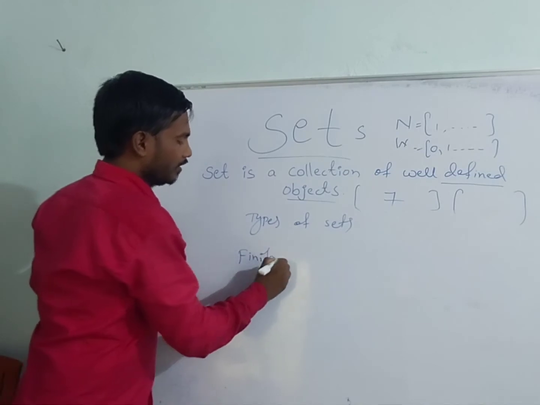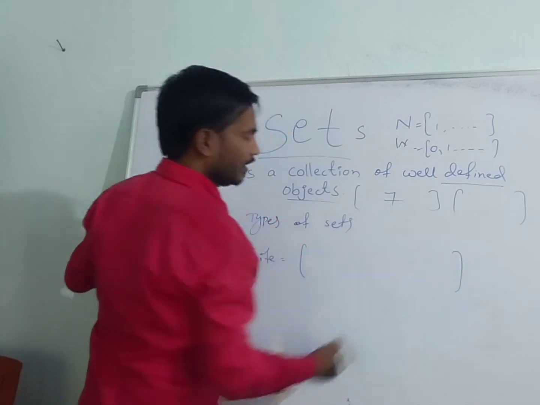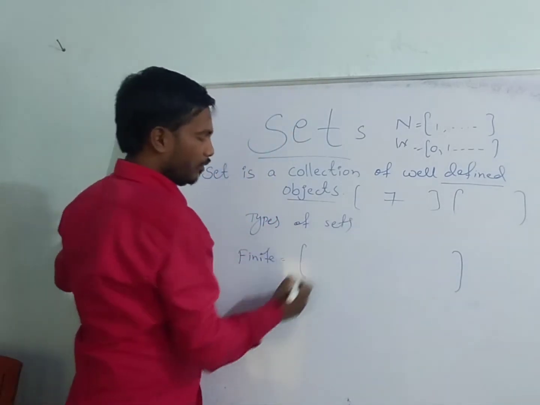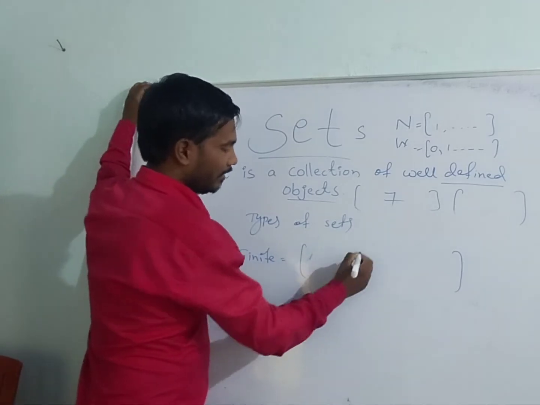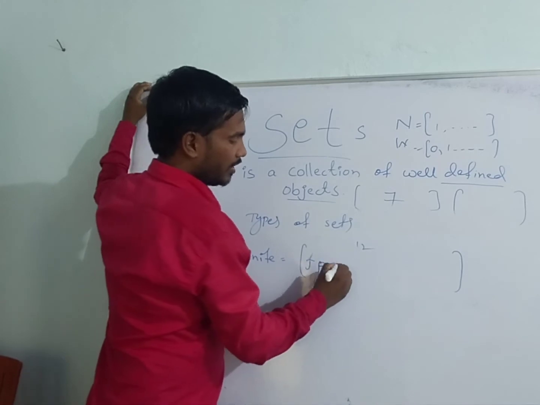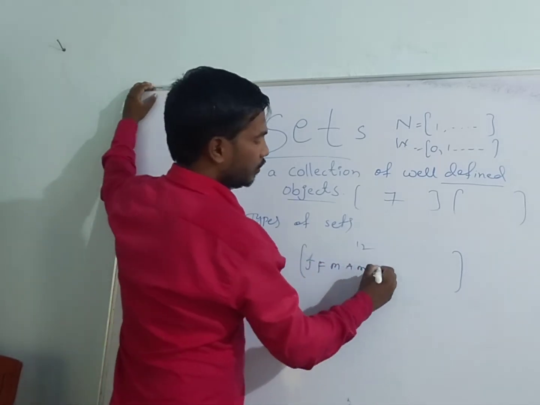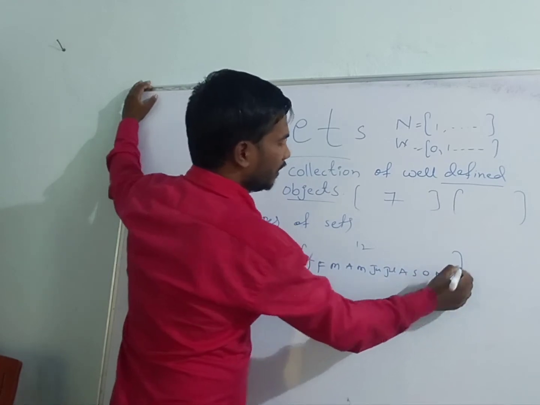Finite set means the number of elements in the set is countable. Number of months in a year is 12, always the same: January, February, March, April, May, June, July, August, September, October, November, December.